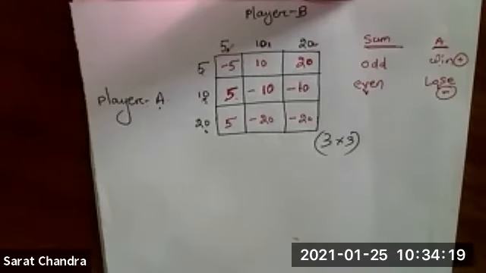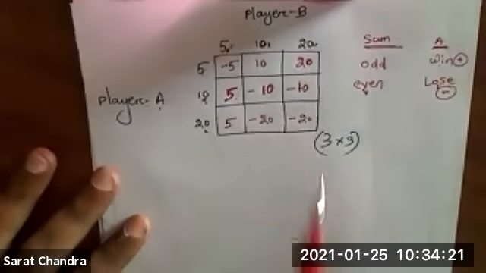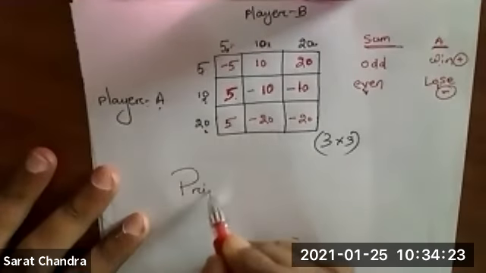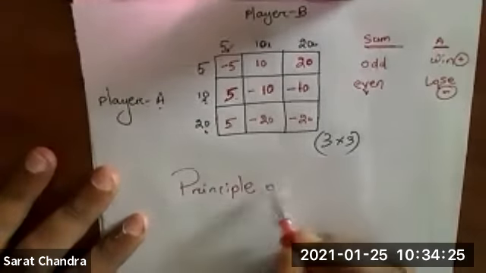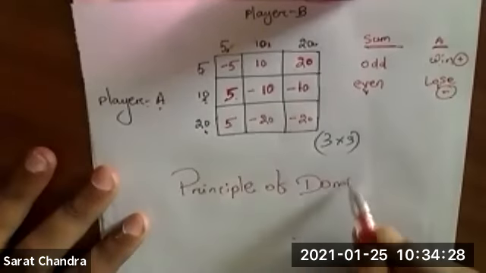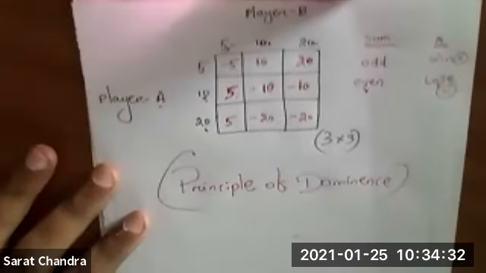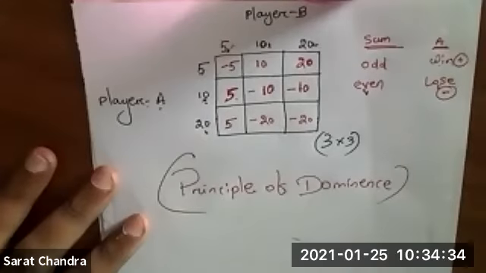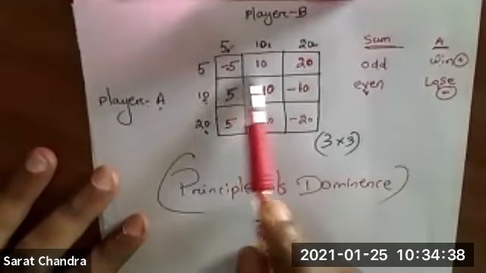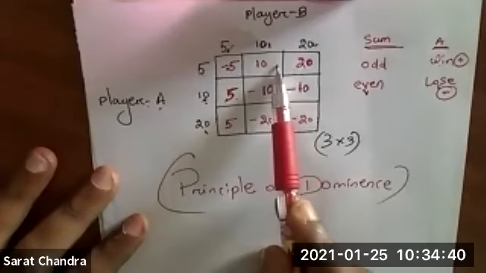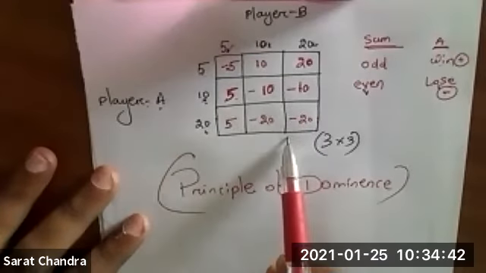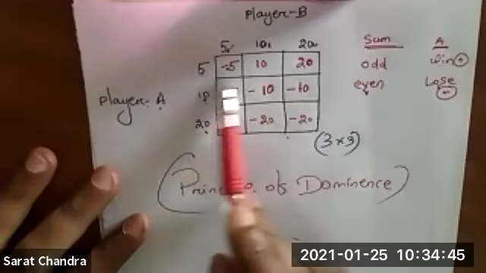After filling this matrix, you have to apply the principle of dominance. What is the principle of dominance? I have told you 4 rules, 4 steps. You see in which row all the values are less as compared to the corresponding row, and you delete that row.